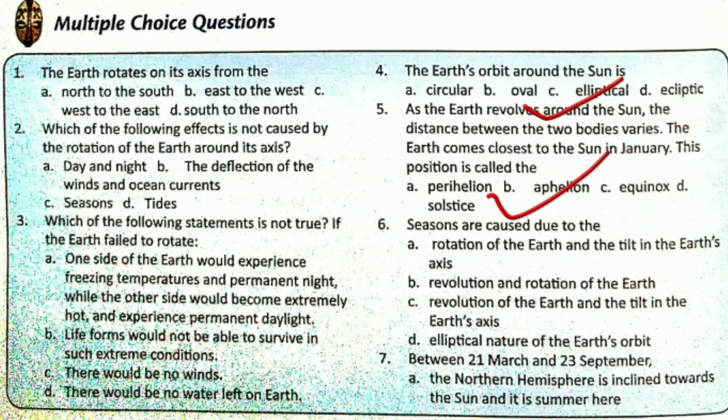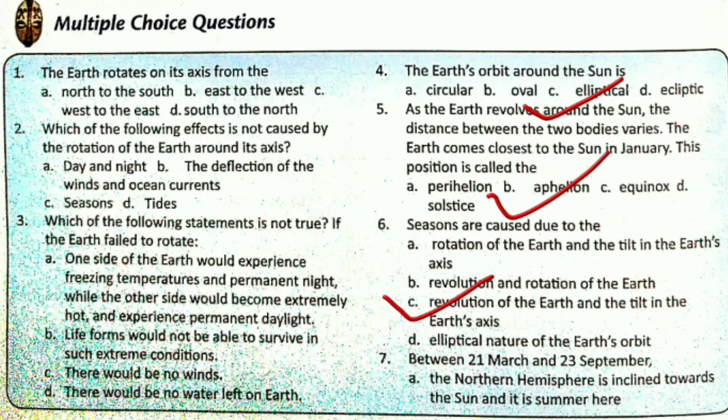Sixth one, seasons are caused due to: rotation of the earth and the tilt in the earth's axis, revolution and rotation of the earth, revolution of the earth and the tilt in the earth's axis, or elliptical nature of earth's orbit. So they are caused due to revolution of the earth and tilt in the earth's axis. So the correct option is C.